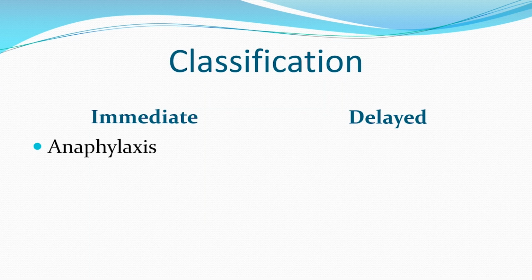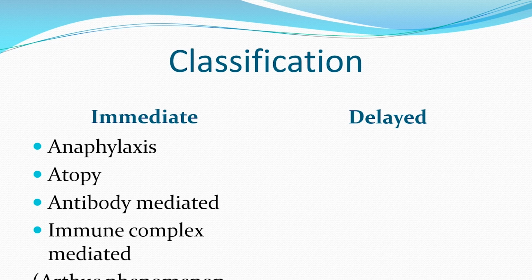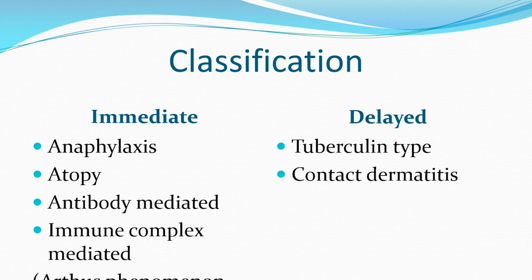So immediate hypersensitivity includes anaphylaxis, atopy, antibody-mediated type 2 hypersensitivity reaction and immune complex-mediated type 3 hypersensitivity reaction. Whereas delayed hypersensitivity examples include tuberculin type and contact dermatitis, both of which are mediated by T lymphocytes.